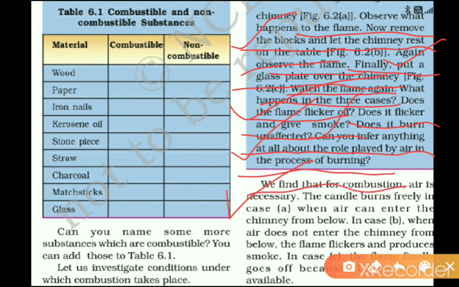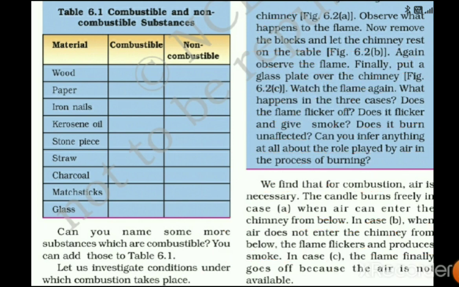We find that for combustion air is necessary. The candle burns freely in case A, when air can enter the chimney from below. In case B, where air does not enter the chimney from below, the flame flickers and produces smoke. In case C, the flame finally goes off because air is not available.